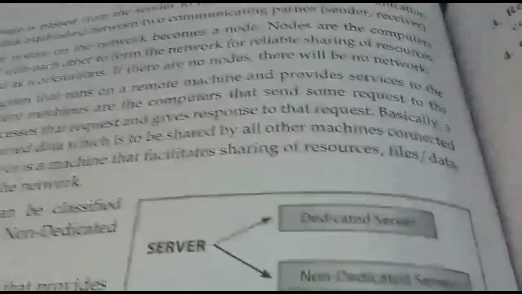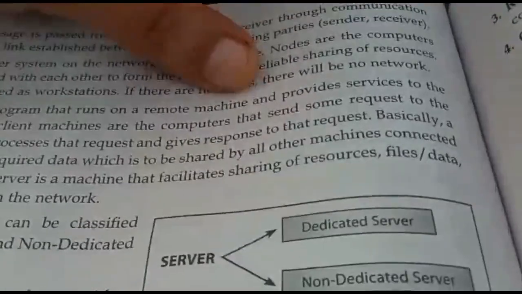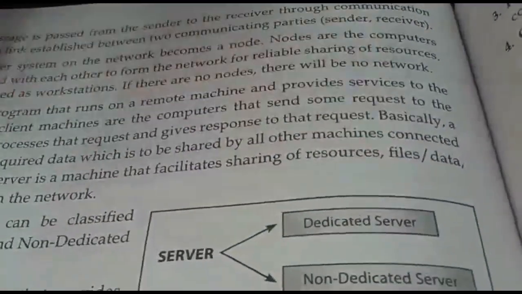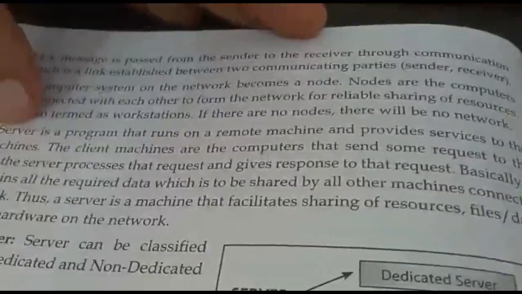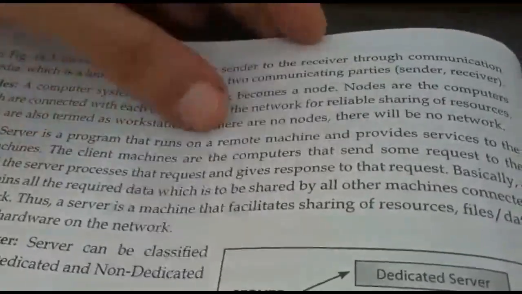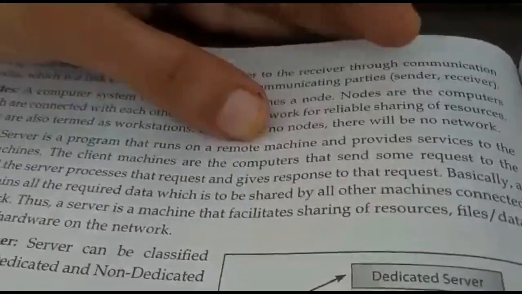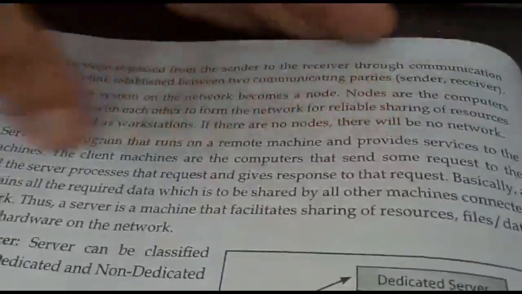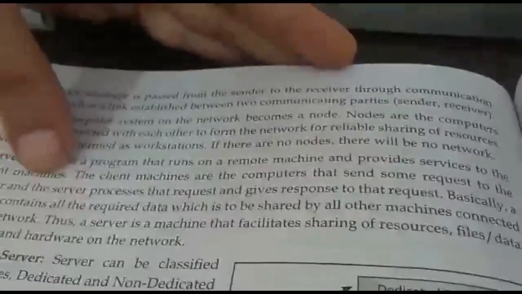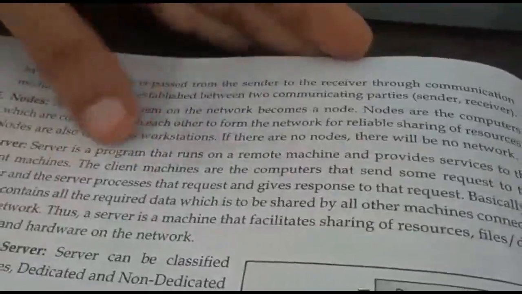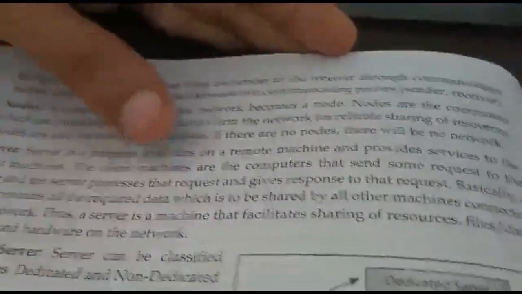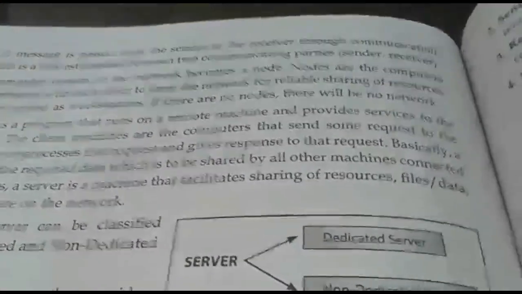A server is a program that runs on a remote machine and provides services to the client machines. See here, what is the work of a server? Server program runs on a remote machine. Remote machine means a far away machine that provides services to client machine. Client के machine को कौन provide करता है services? Server के programs.